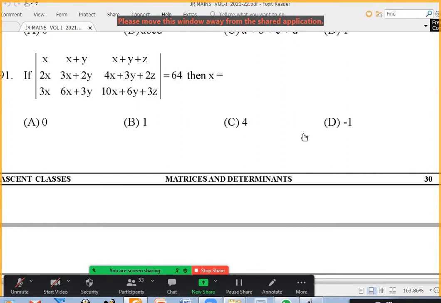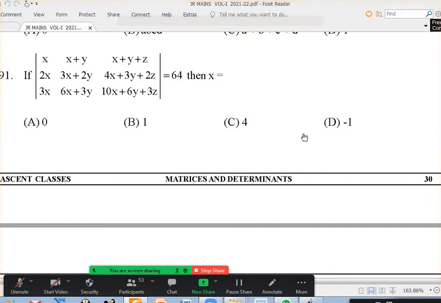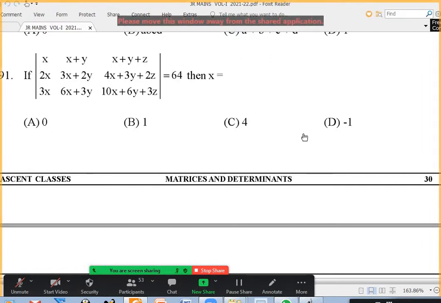Sir, are they in AP? No, nothing is in AP. If it is AP, LHS is 0 and RHS is 64, and 0 is not 64. It is not like x is there, x plus y is there, x plus y plus z. One time we added y, another time we added z. They can't be AP.